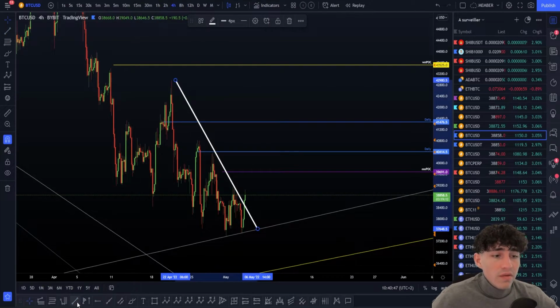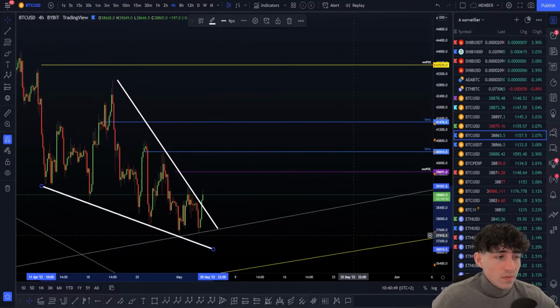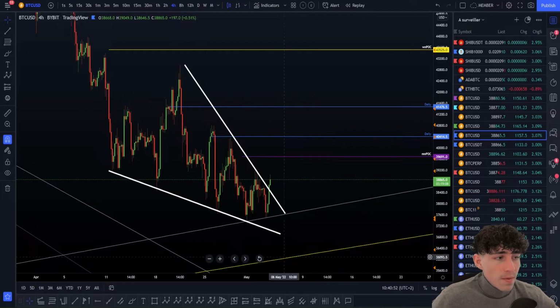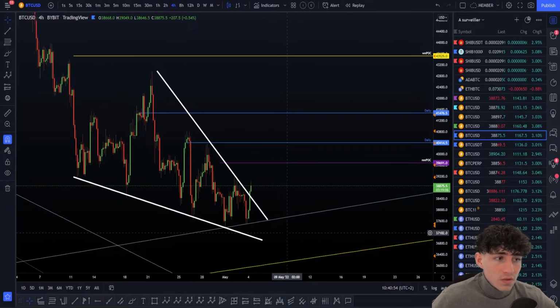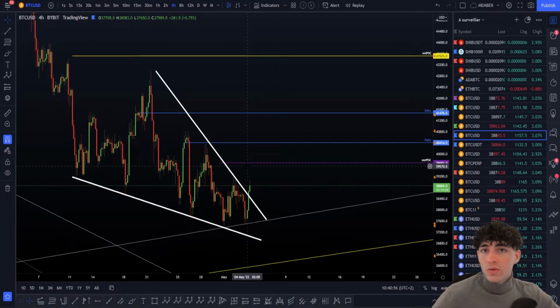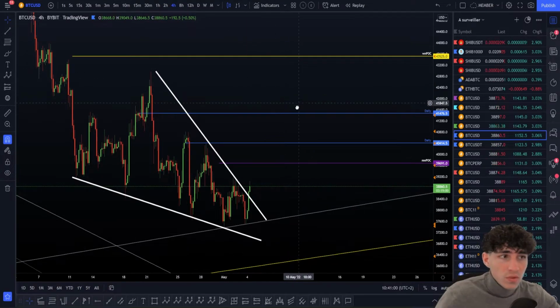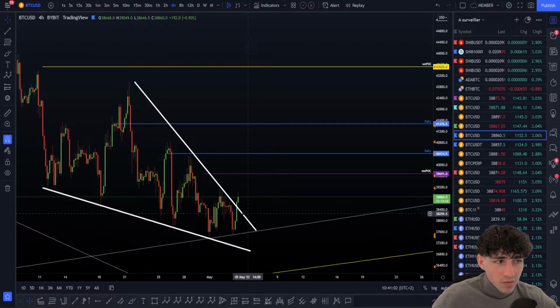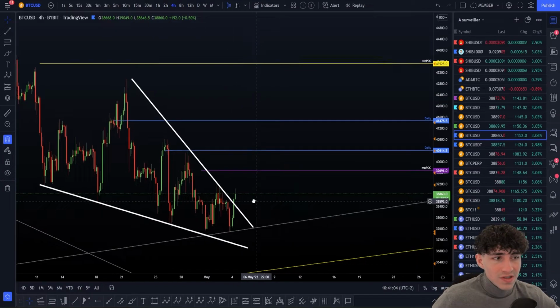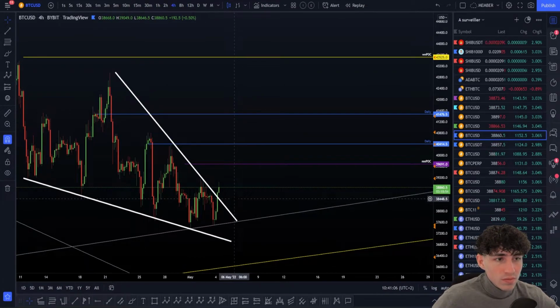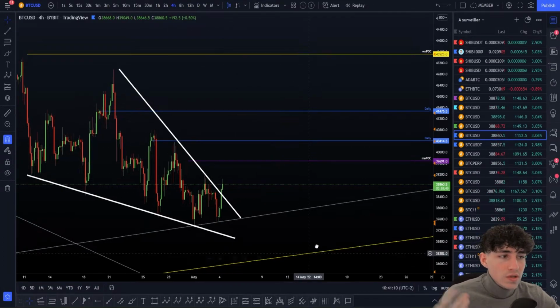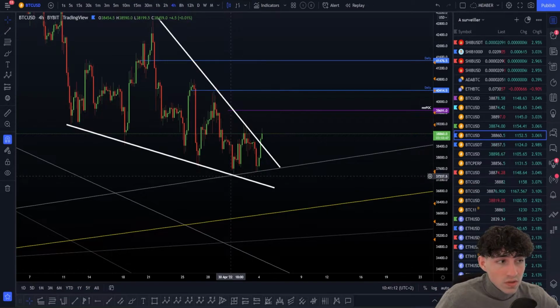Now be careful with this pattern, because most of the time when we have some stuff like this, what we do here is we fake the break to the upside or to the downside. So if you break this to the upside, the best is to look for a short. Of course, we can just pump it up, absolutely fine. But when you have this kind of pattern, most of the time you try to wreck as many people as possible. So that's why you fake the break to the upside for people to long the breakout and dump the price. If you do it to the downside, you try to long clearly.